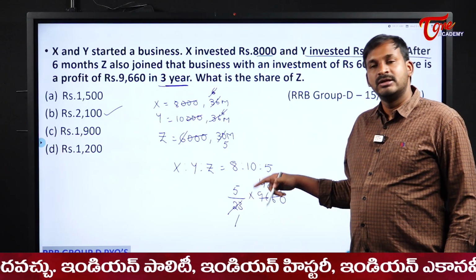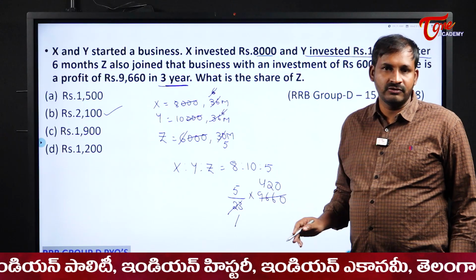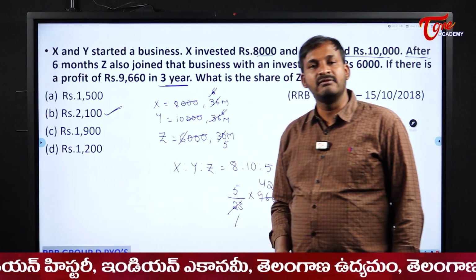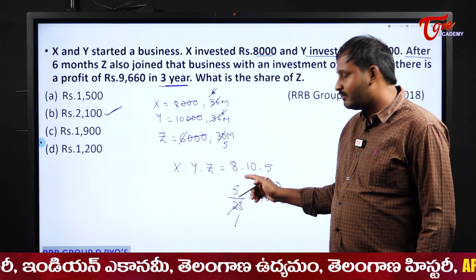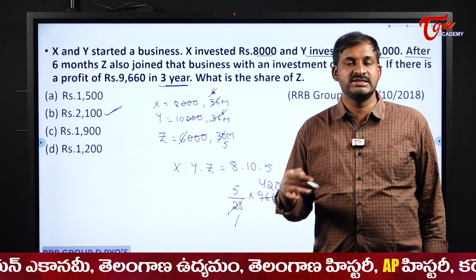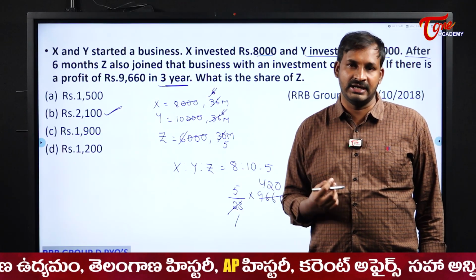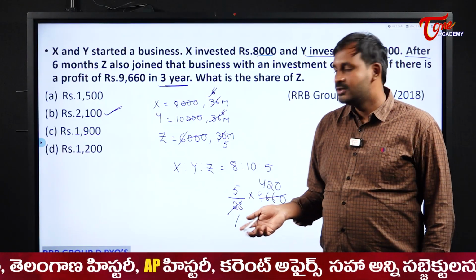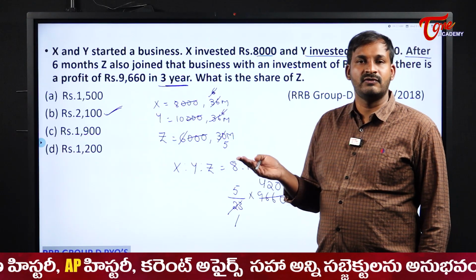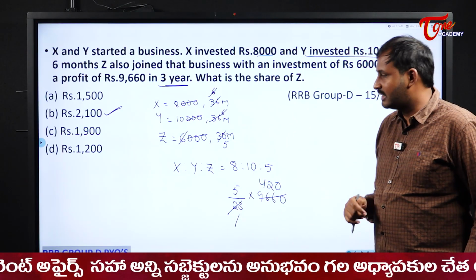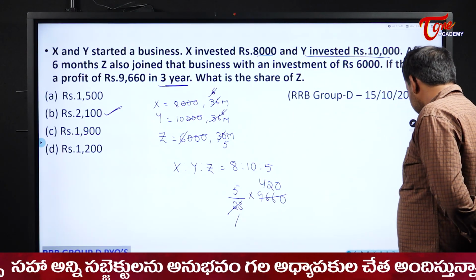What you do? 420 10s are 4200. Half of it is what? 2100. So directly you can write your answer as 2100. Whenever you want to multiply a number with 5, my suggestion is multiply it with 10. Why multiply with 10? Because easily you can put a 0 at the end and make it into half. So what is the half of 4200? 2100. So here Z's share is 2100. Understood? Right? Next one.